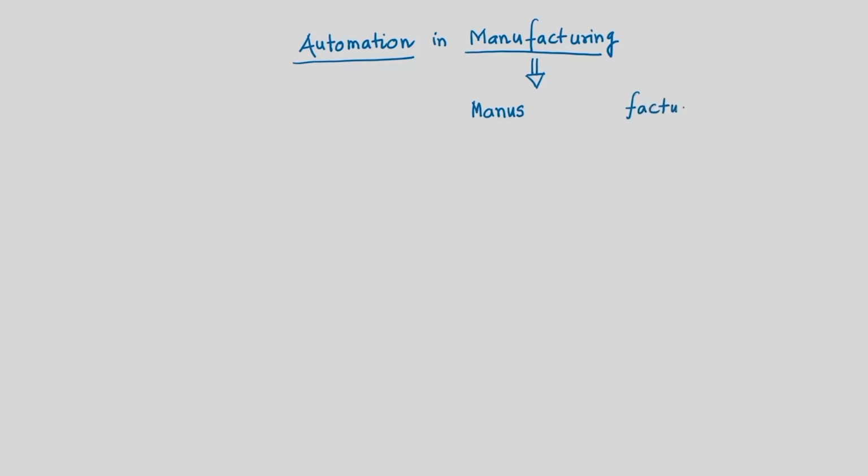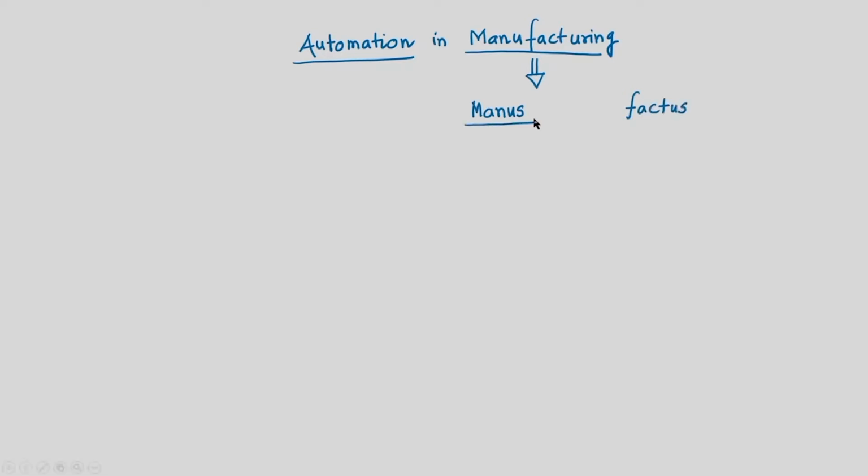The name of the course, as you know, is automation in manufacturing. So, it is essential for us to understand the meaning of these two words, that is automation and manufacturing. The word manufacturing has a Latin origin and it has been derived by using two words, that is manus in Latin and factus in Latin.